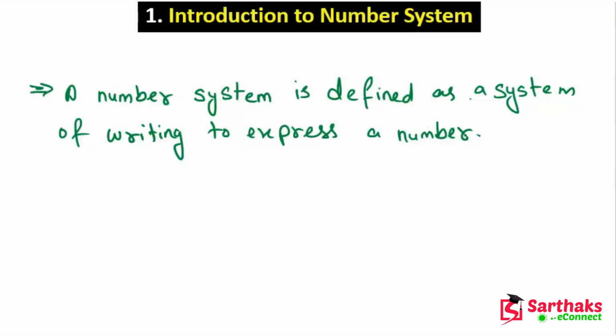It may be 1, 2, 3, 4, 5, -1, -2, -3, -5. All the numbers which you see around you come in the number system. Number system is very important in daily life, because whenever you are counting something, the numbers help you to count. Without number system we cannot do anything. I hope you understand what number system is.